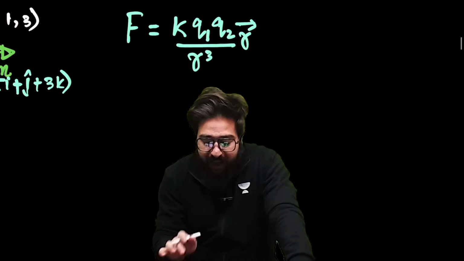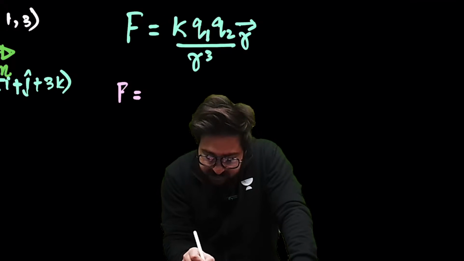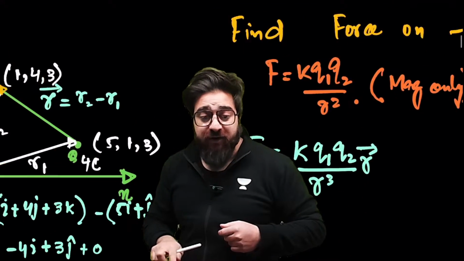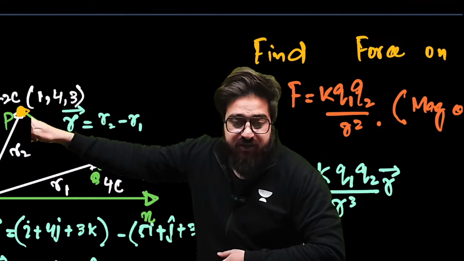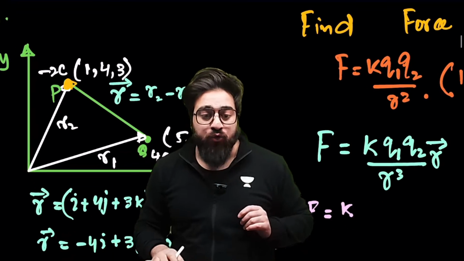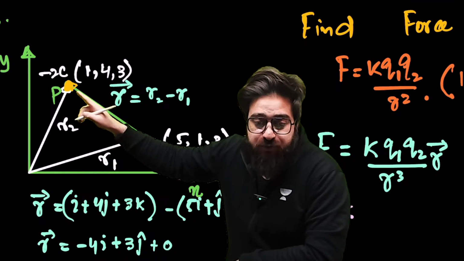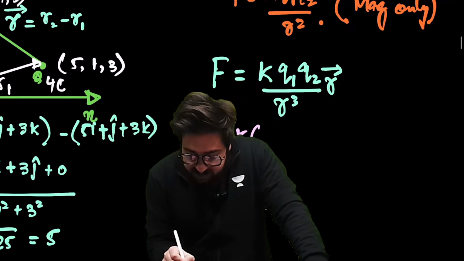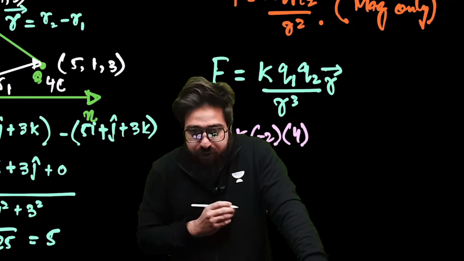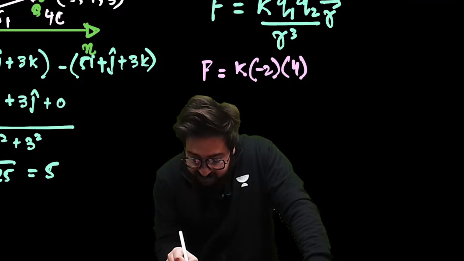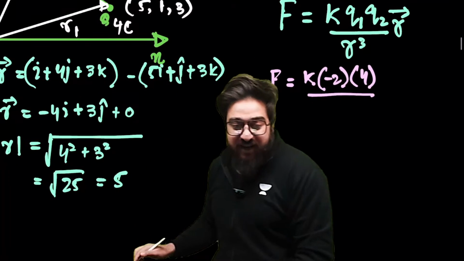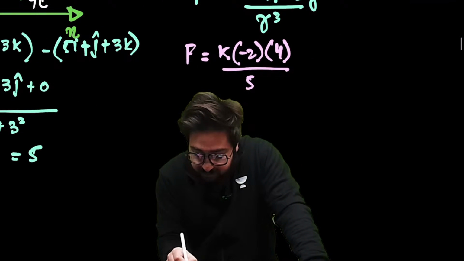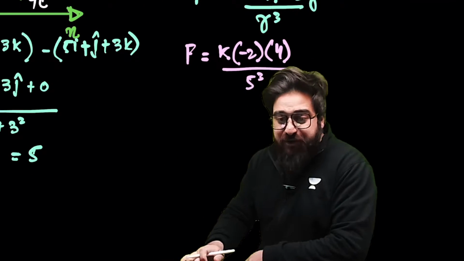Now, my dear people, I can write over here, this force will be simply K. What is the value of Q1 over here? Value of Q1 means this charge, that is minus 2 Coulomb, because this charge is given as minus 2 Coulomb. And the value of this is given as 4 Coulomb. So I can write this is minus 2 and then we have 4, Q1, Q2, divided by R cube. What is the value of R? The value of R is coming out to be 5. So we say 5 cube. And then you have to put the value of,